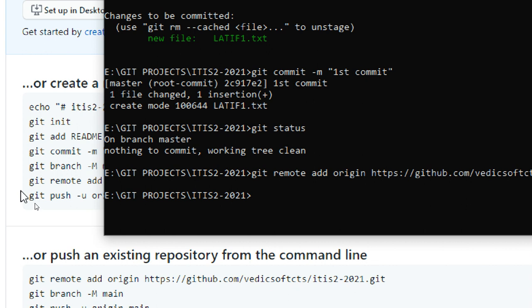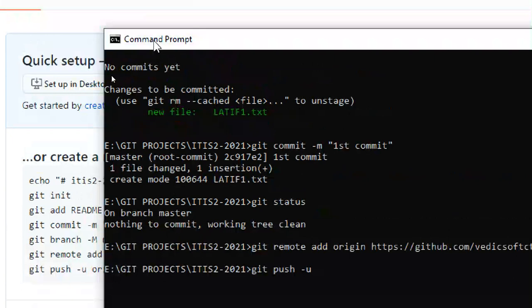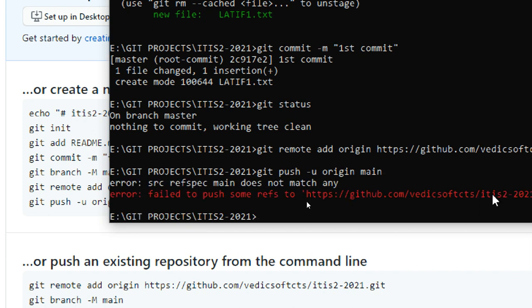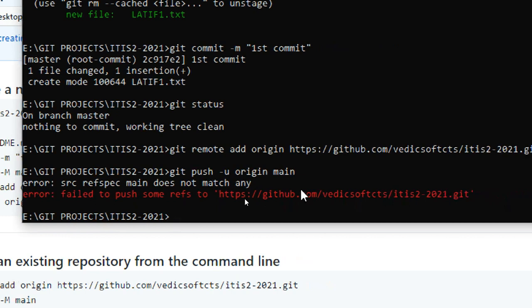Now that is done. Next, git push, git push hyphen u origin main or master, you can say master. Main means main branch, master means master branch, both are same. You can do master or main. So it is saying main, so you can use main also, no problem. Hyphen u, then I will give master.